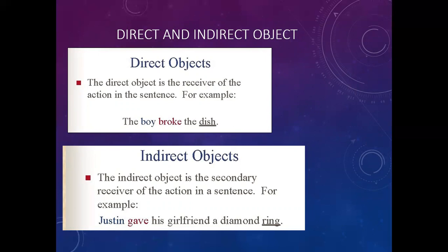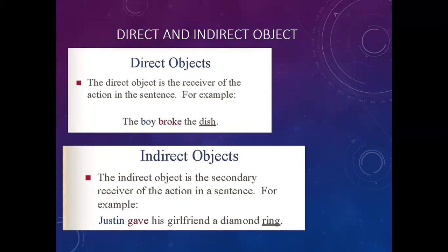Now, the indirect object is the secondary receiver of the action in the sentence. Like Justin gave his girlfriend a diamond ring. Now, what does Justin give? He gives the ring, the diamond ring. But whom is he giving it to? His girlfriend. So, the actual receiver is the girlfriend over here. Okay, but when you look at the verb gave, what did he give? Ring. So, over here, ring is the object, but his girlfriend is the indirect object of the sentence.